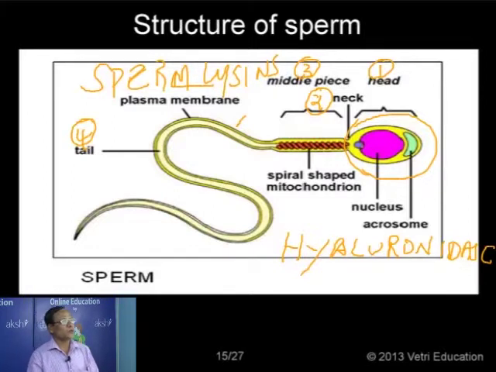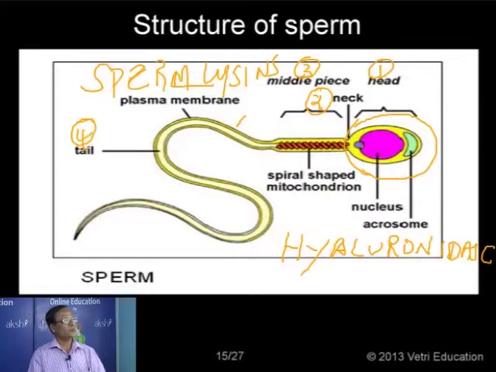So what is its role? It plays an important role in the penetration of the sperm into the egg. That's why it's called sperm lysin. It dissolves the egg membrane at the time of fertilization and makes the way for the entry of the sperm into the egg. So the acrosome, the pointed structure formed at the tip, contains enzymes. The chemical is normally called sperm lysin, but its chemical nature is different in different species.